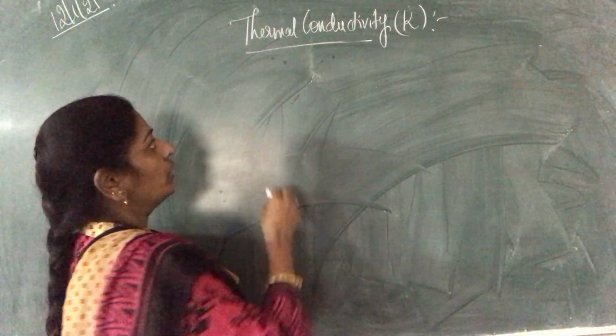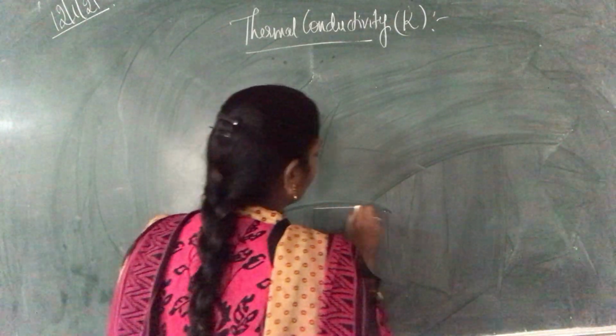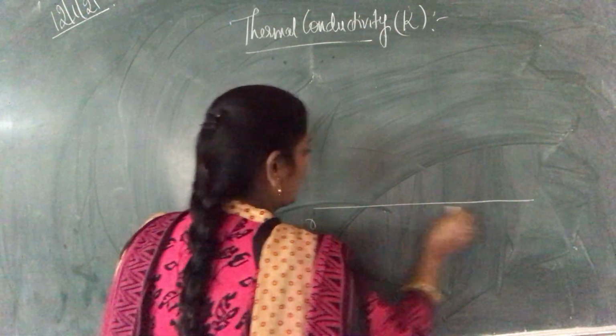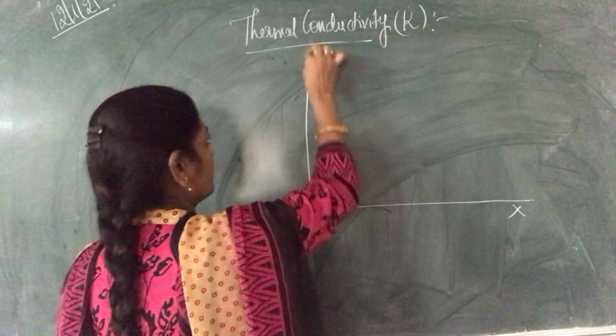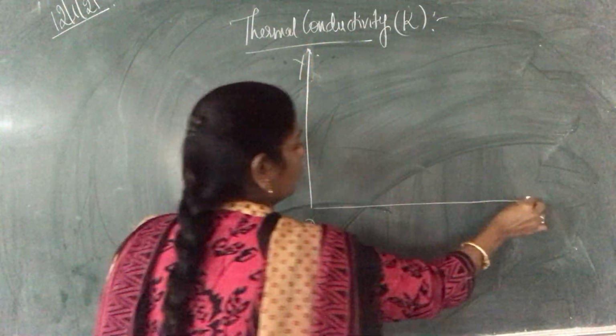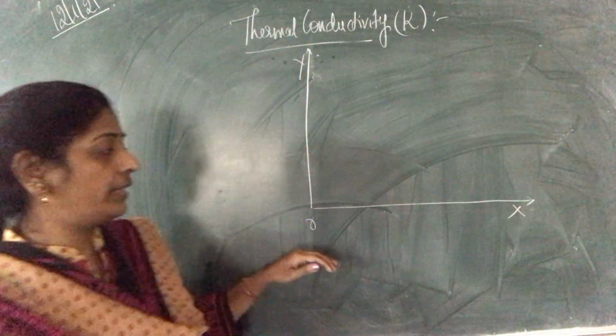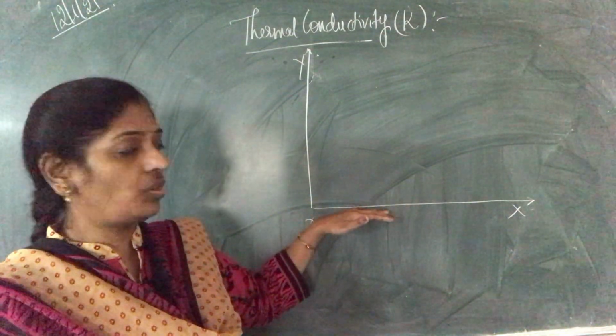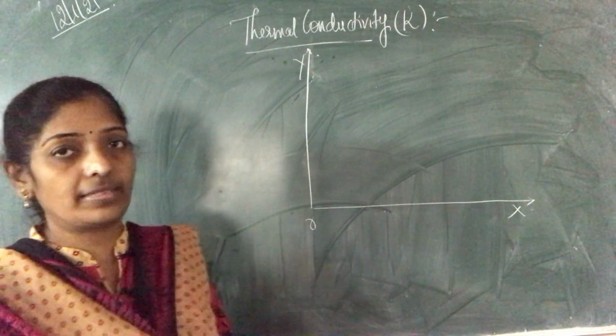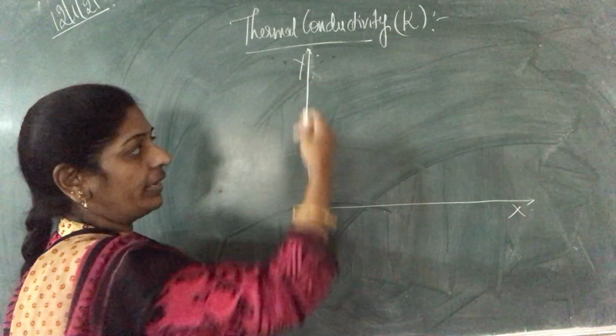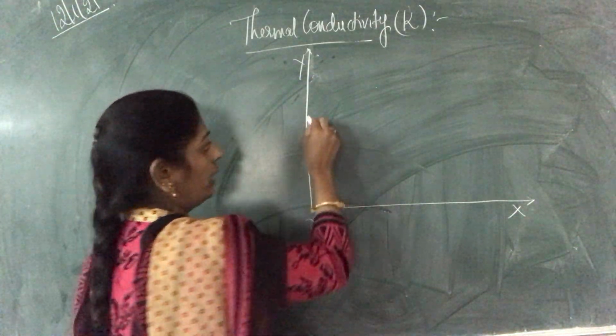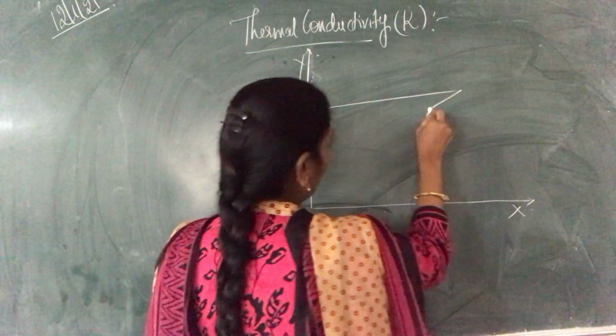Now let us consider the x-axis and the y-axis. Let us consider a gas which rests on this horizontal surface, that is the OX axis. It will be divided into different layers. Now let us consider one layer, that is the AB layer.